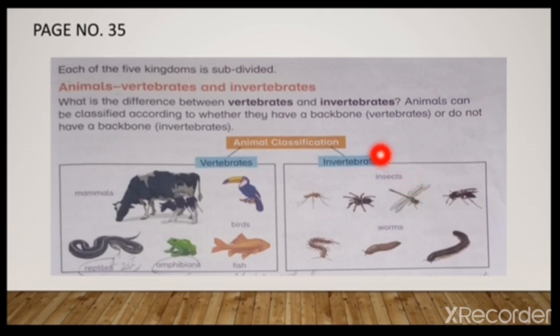I repeat this for you people. The vertebrates are those animals which have a backbone, and the invertebrates do not have a backbone. You can see over here, animals are further subdivided into 2 groups. These are vertebrates and invertebrates. Animals which have backbone are called vertebrates, and the animals which do not have backbone are called invertebrates.